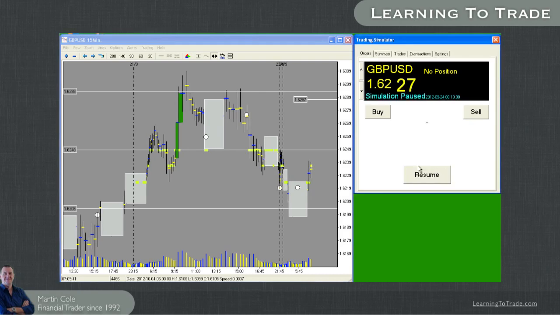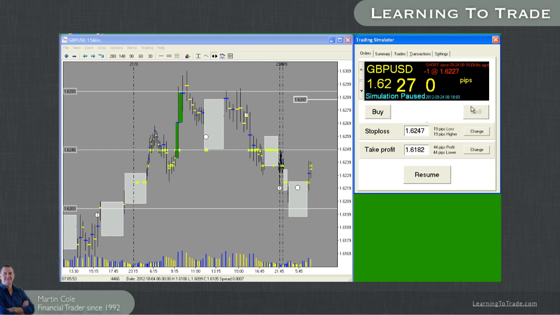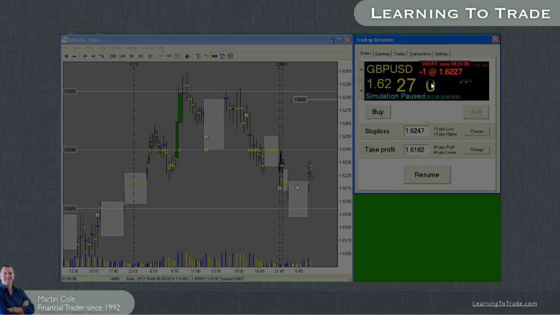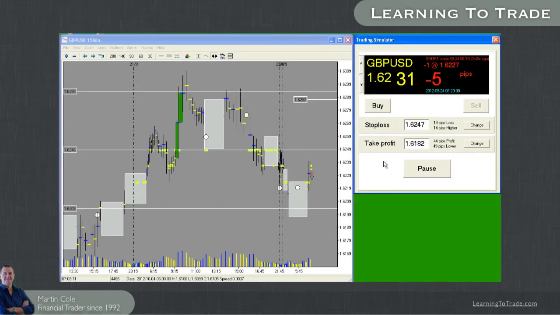Okay, I'm going to pause that now. I know the market's run back up into here. We've got an overall down move from here. Like I say, we've got down resistance, expecting the market to go on a significant move, and we're starting a new day of the week. So what I'm going to do at this stage is sell the market at that point. We can see now we've got some extra information up here. We can see we're short, and there's the time on there, and you can see the price there, 62.27. And the simulation is paused. Now what I'm going to do is resume that and just watch what happens. Let's have a look. So we're out the money, even, out the money, out the money, out.